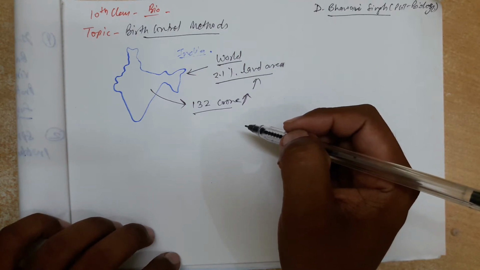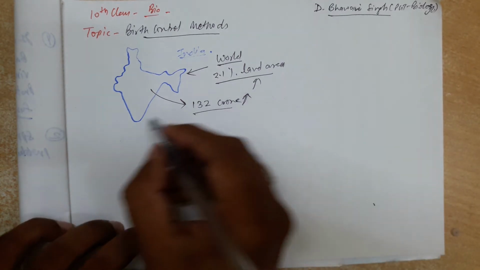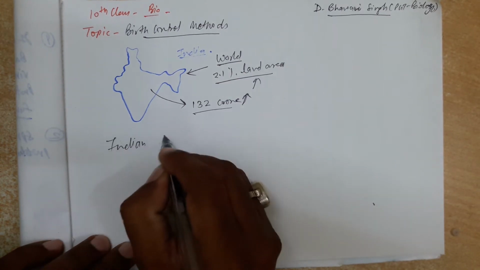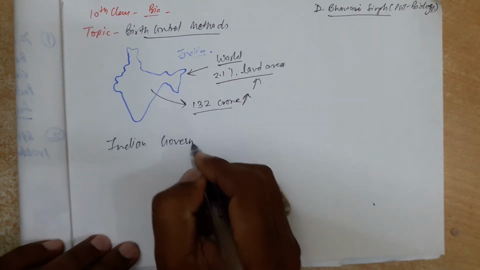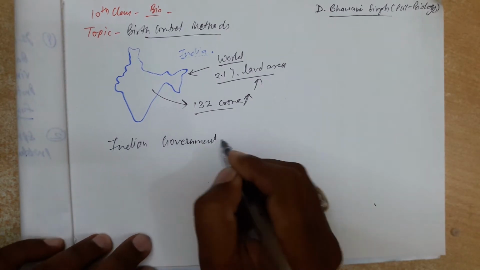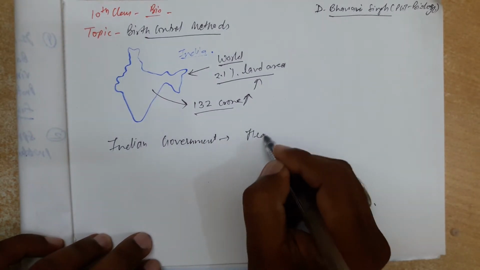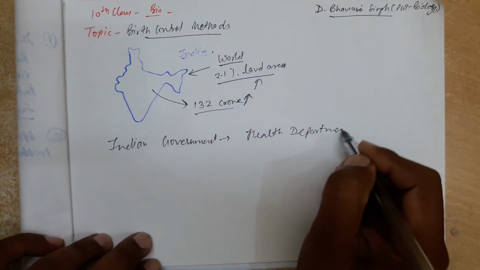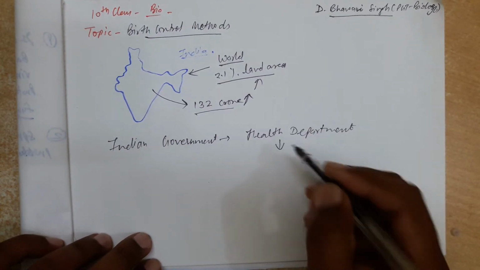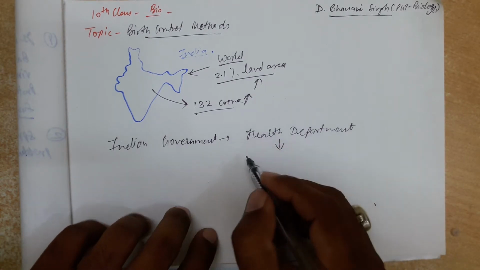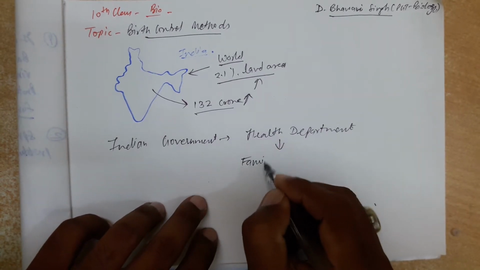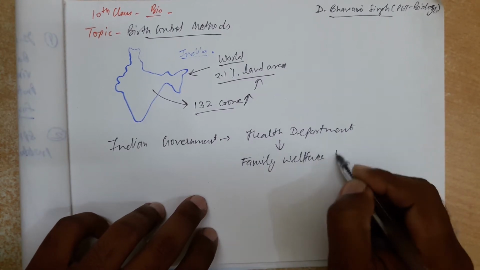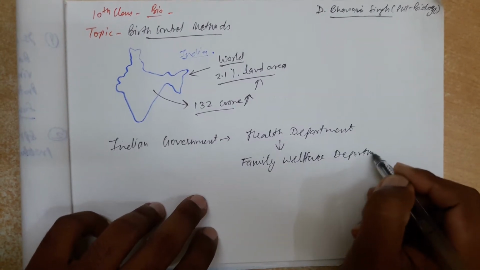So that we can manage the resources, the Indian government has a health department, and in that one special branch is called the Family Welfare Department.